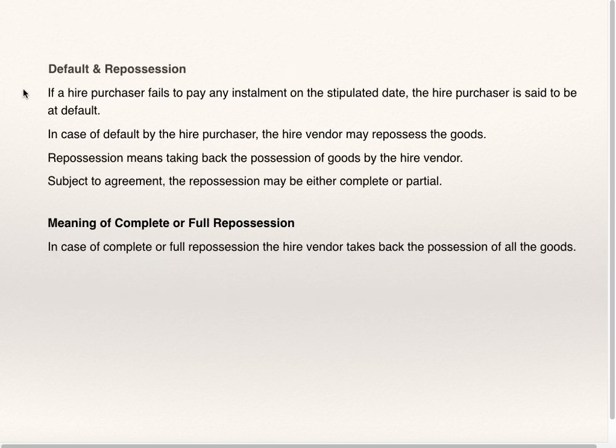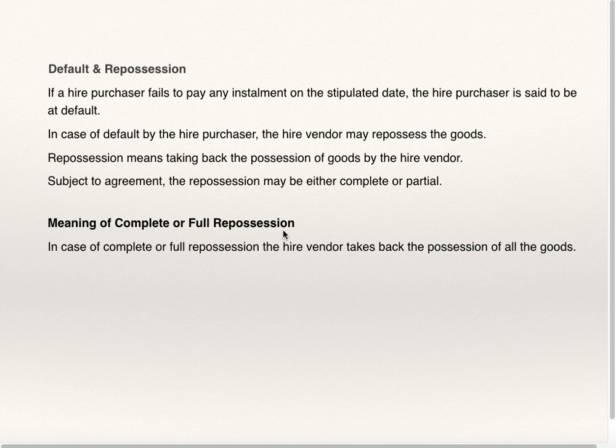Today we'll see in this particular video default and complete repossession. If a hire purchaser fails to pay any installment on the stipulated date, the hire purchaser is said to be at default. In case of default by the hire purchaser, the hire vendor may repossess the goods. Repossession means taking back the possession of goods by the hire vendor. Subject to agreement, repossession may be either complete or partial.